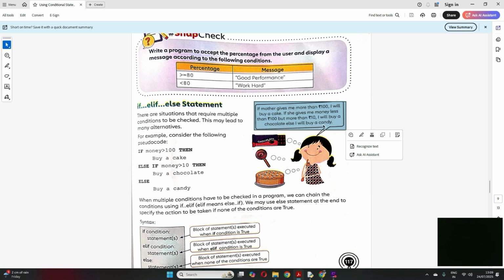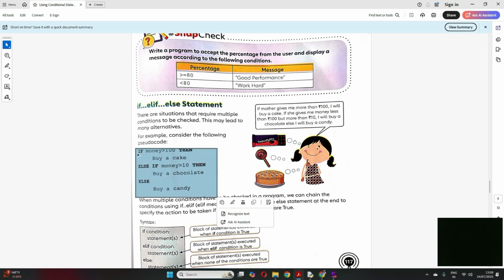So there are three conditions. Here I cannot do it with if else, right? If money is greater than 100, buy cake, else buy candy or chocolate. But there is another condition that I need to check. If money is less than 100 but greater than 10, then I have to buy a chocolate, otherwise candy. So how will it come here? Here we need multiple conditions.